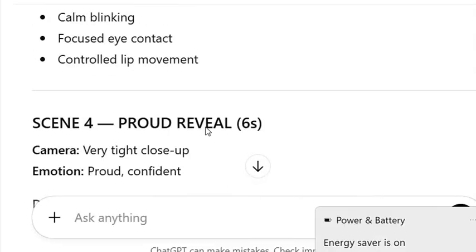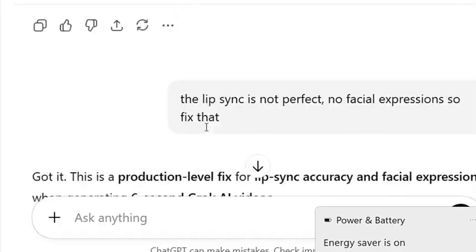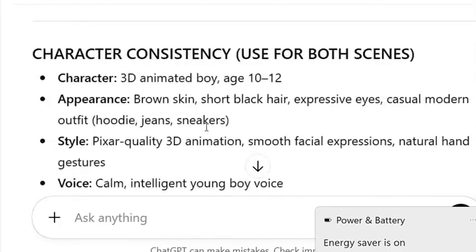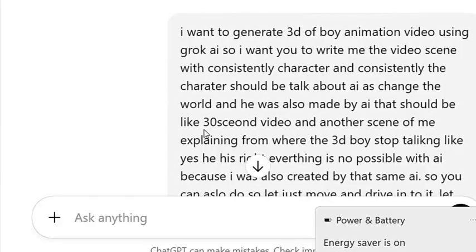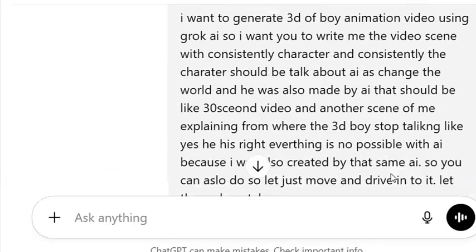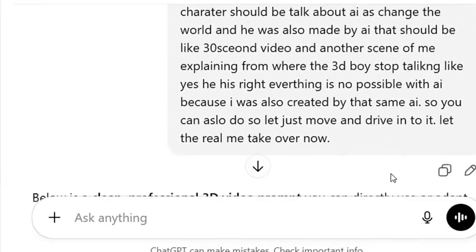So to create that type of video which you just watched a moment ago, all you have to do first is head over to your ChatGPT. I use ChatGPT to generate my video prompt. Let me show you what I gave to ChatGPT and how ChatGPT generated the video prompt for me.